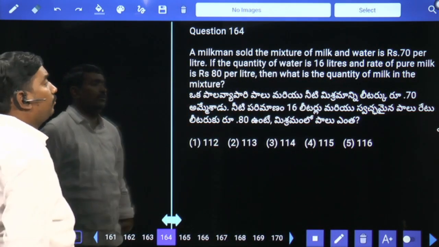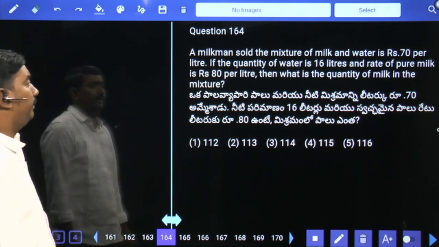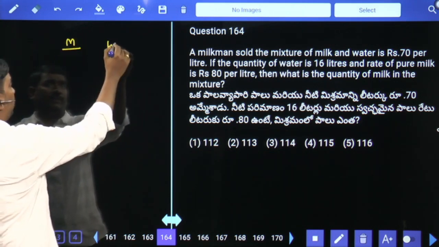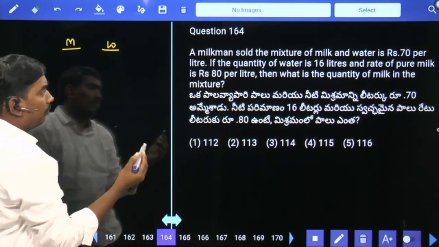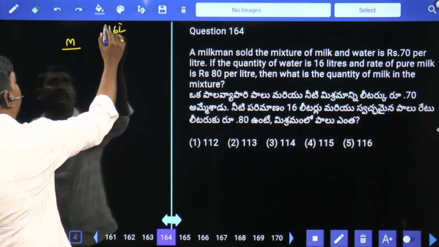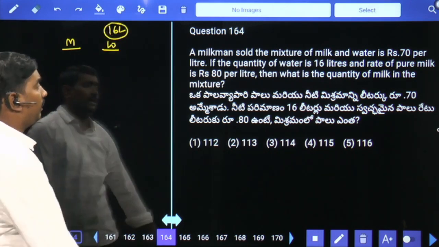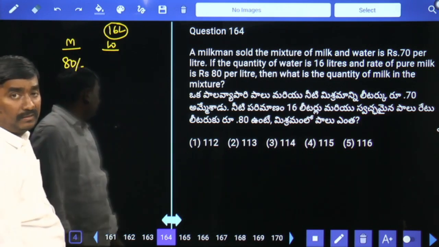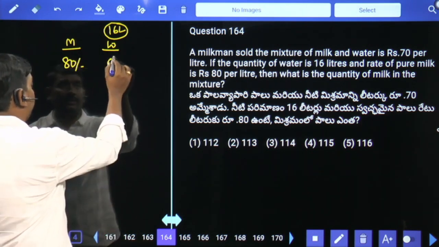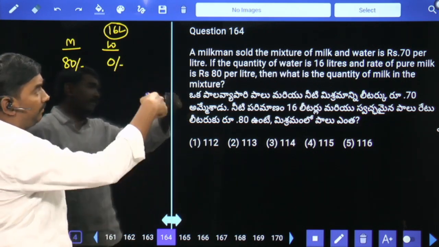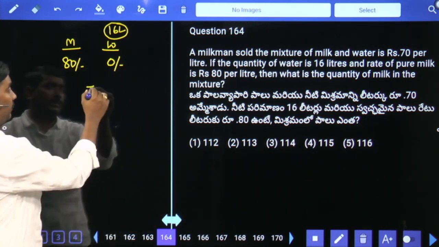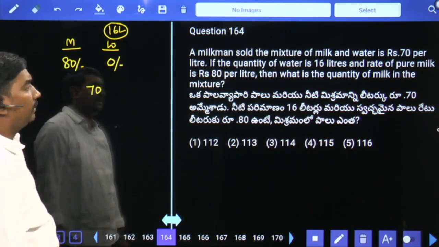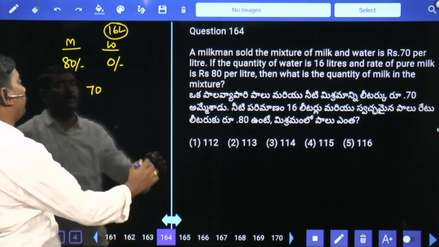A milkman sold the mixture of milk and water at 70 rupees per liter. Quantity of water is 16 liters. And the rate of pure milk is 80 rupees. Water is free of cost, 0 rupees. Entire mixture cost they gave us 70 rupees. What is the quantity of milk in the mixture?